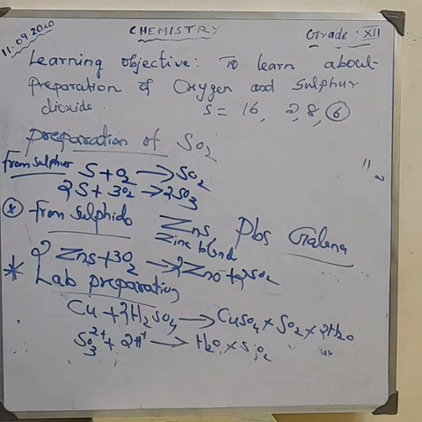Next, what are the properties of sulfur dioxide?